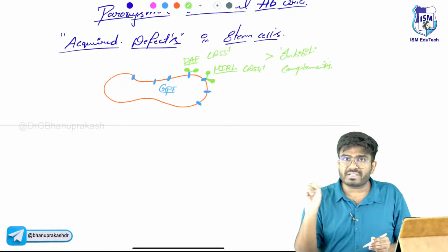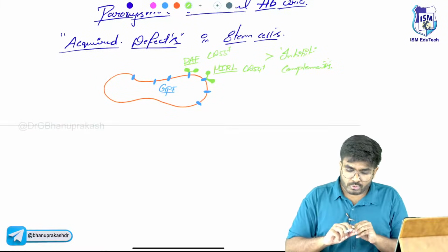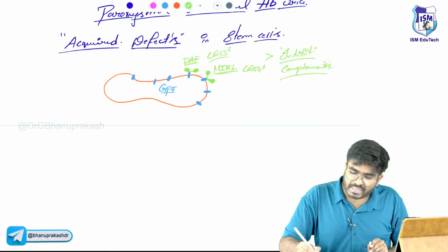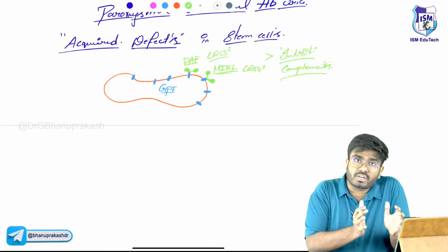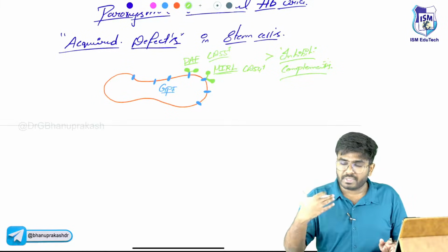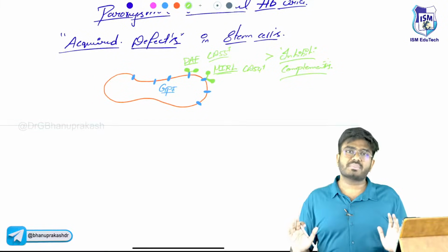There are activated complements everywhere in the blood. So who is going to protect? This DAF and MIRL will inhibit any activated complement coming towards them. They inhibit the C3 convertase, they inhibit the C5 convertase, they inhibit the MAC. So they are protecting themselves.